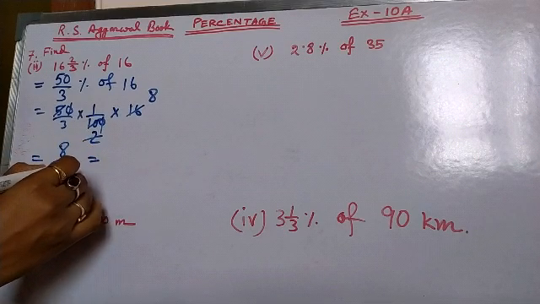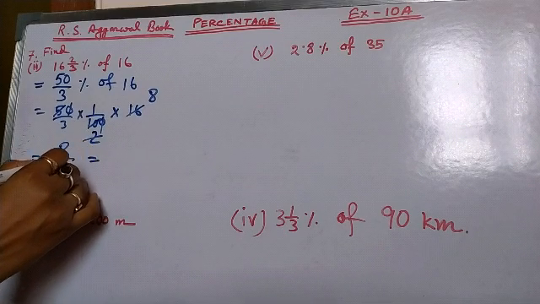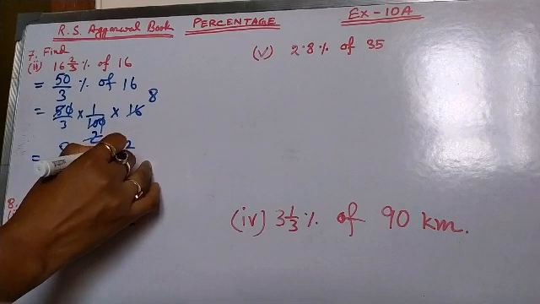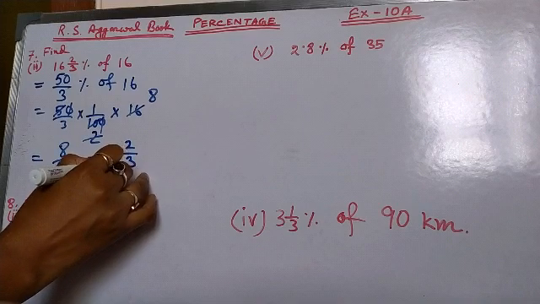We converted it into an improper fraction. And this is an improper fraction, I converted it into a mixed fraction. 3 2s are 6, 2 whole of 2 by 3.